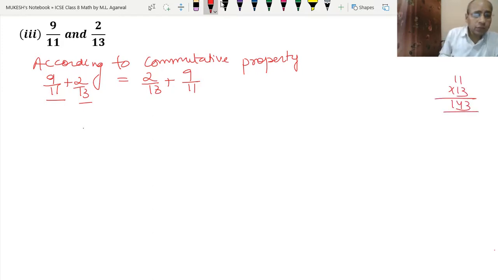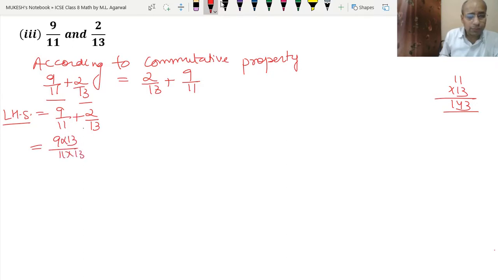Okay. So first let's take the left hand side. So we have 9 upon 11 plus 2 upon 13. Okay. So 9 into 13 upon 11 into 13 plus 2 into 11 upon 13 into 11, because this will be multiplied with 13 and that will be multiplied with 11.